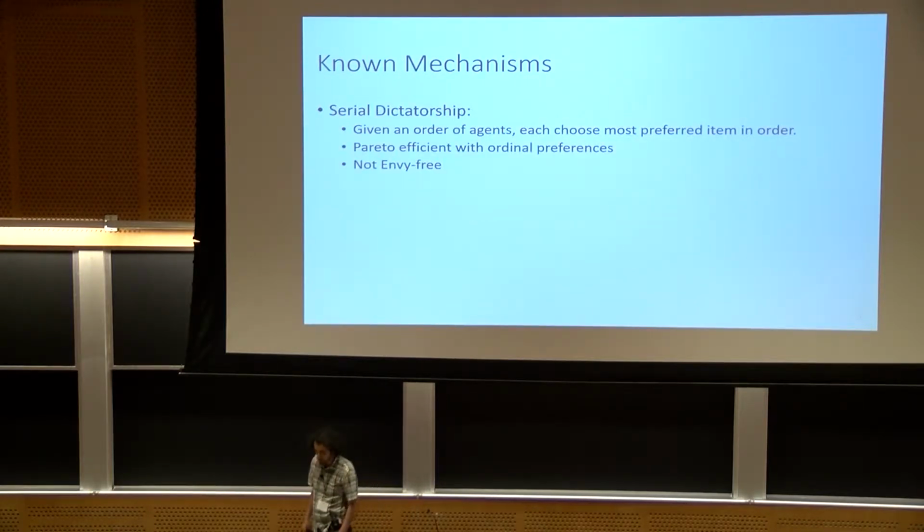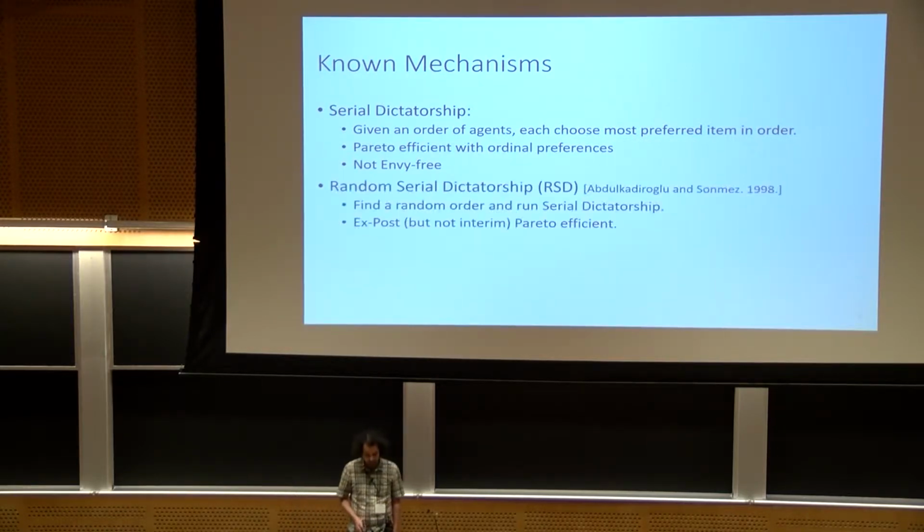So what are some known mechanisms for this type of problem? First is the simple mechanism serial dictatorship, which tells each agent one by one to choose his most preferred seat in this school, and moves on to the next agent. This mechanism is Pareto efficient with ordinal preferences, but it's not envy-free. It doesn't work with cardinal preferences.